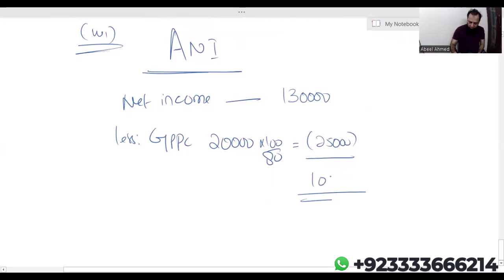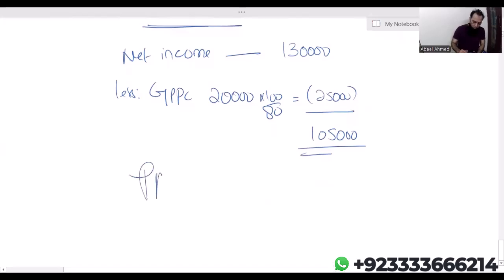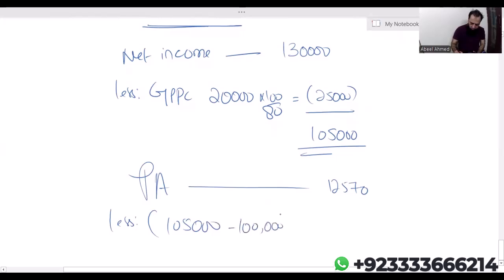So ANI is 1,05,000. Obviously, adjusted net income is more than 1 lakh. So for sure this individual does not get the entire personal allowance. His personal allowance will reduce a bit. Normally the personal allowance is 12,570 less (1,05,000 minus 1 lakh) into 50%, which is 2,500.